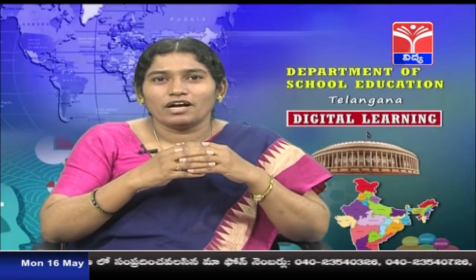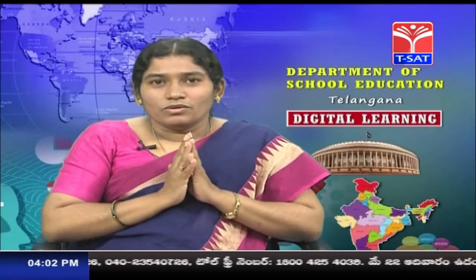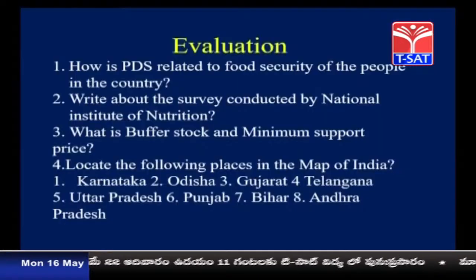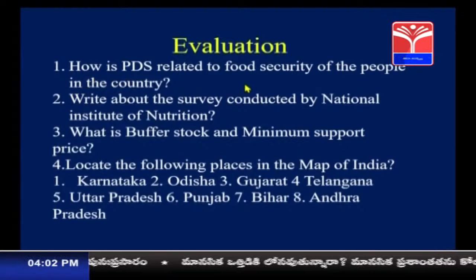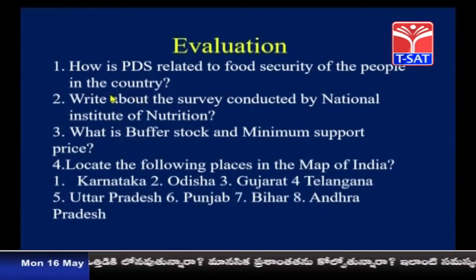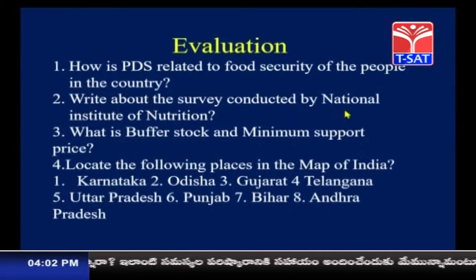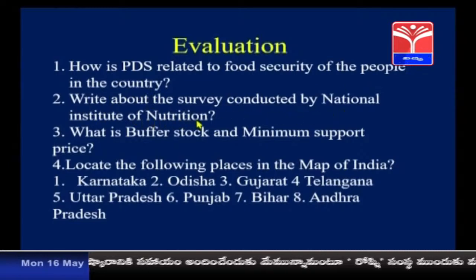So with this we have come to the end of the class. Let us go for the evaluation part. Children, read the textbook carefully and try to answer the following questions. The first one is, how is PDS related to food security of the people in the country? The second question is, write about the survey conducted by National Institute of Nutrition.